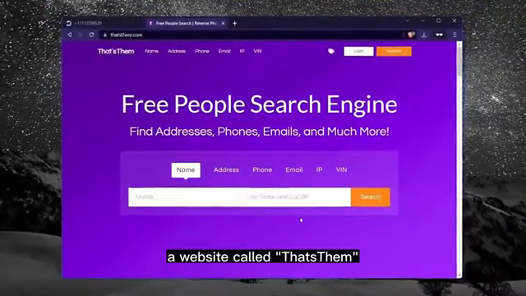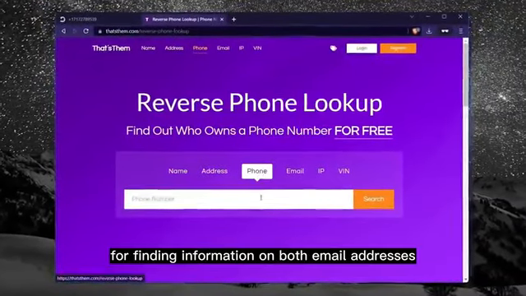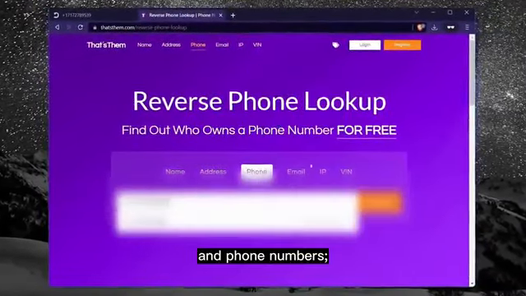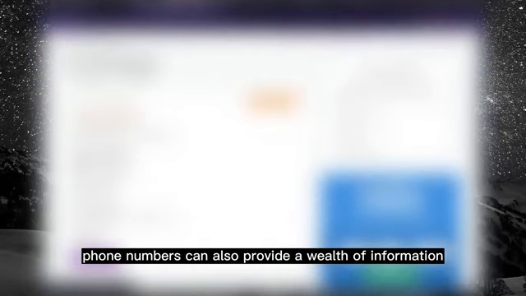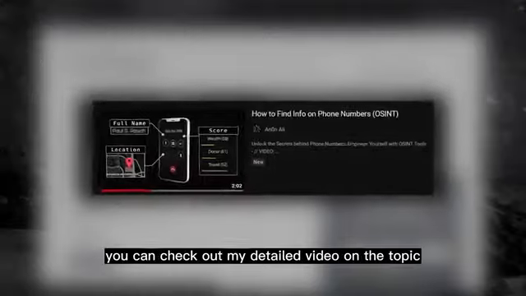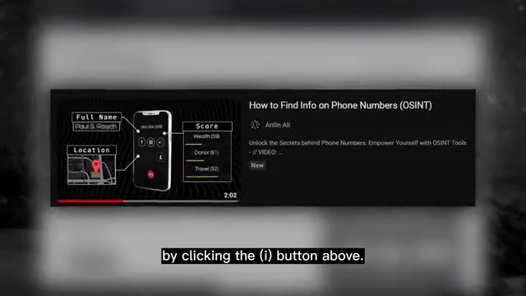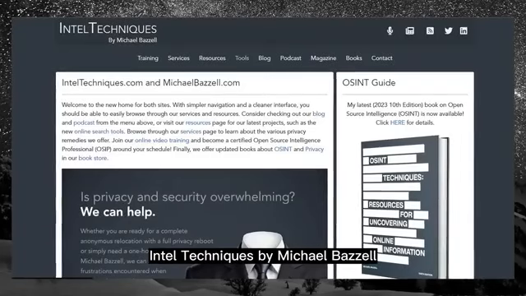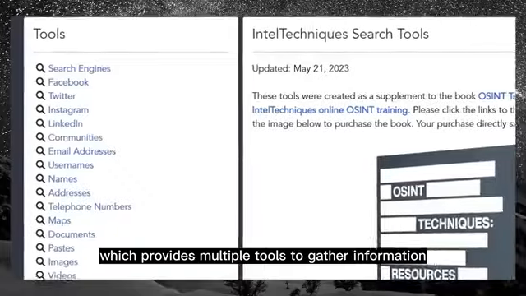Similar to Epieos, a website called That's Them is another great tool for finding information on both email addresses and phone numbers. Phone numbers can also provide a wealth of information when conducting an OSINT investigation, and if you're interested in learning more about phone OSINT techniques, you can check out my detailed video on the topic by clicking the I button above.